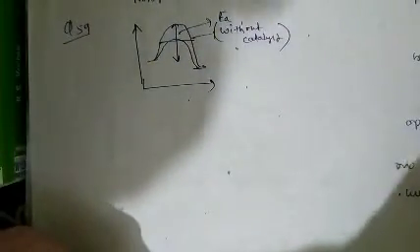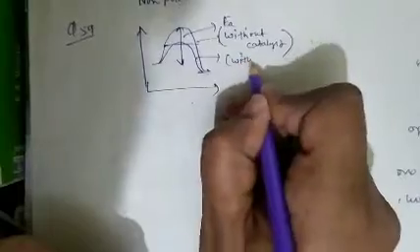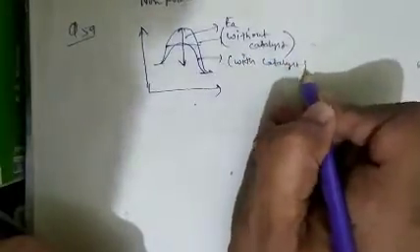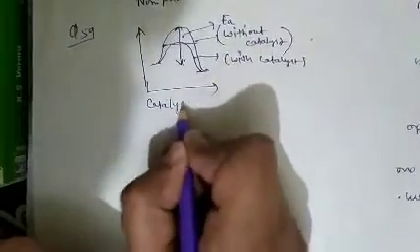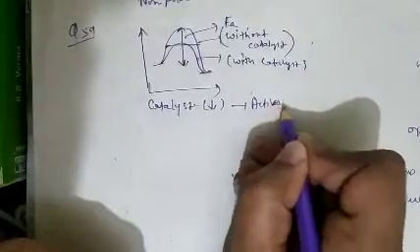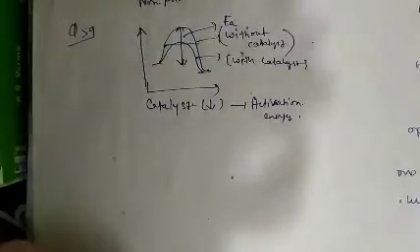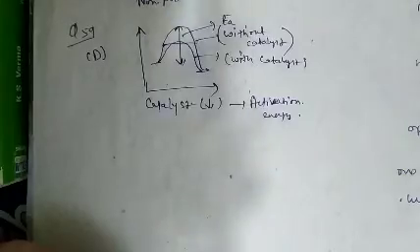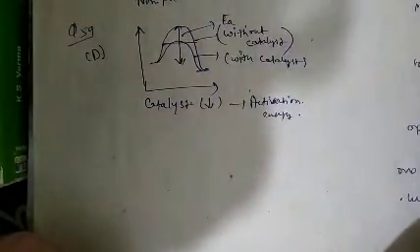This is the graph in presence of catalyst. So we can see that catalyst decreases the activation energy. So in presence of catalyst, activation energy decreases. So question number 59, option D is correct. When catalyst is used, which one of the following changes? Activation energy changes.